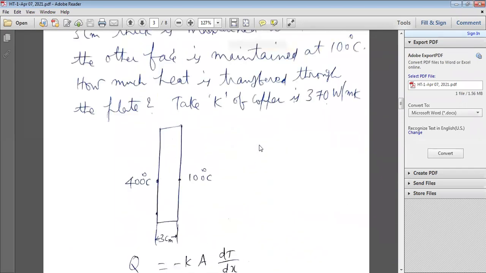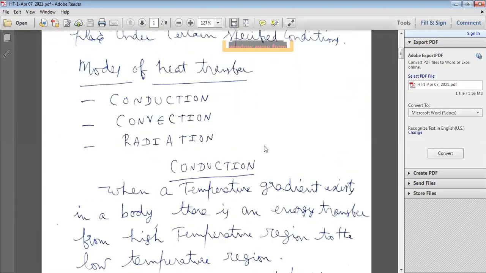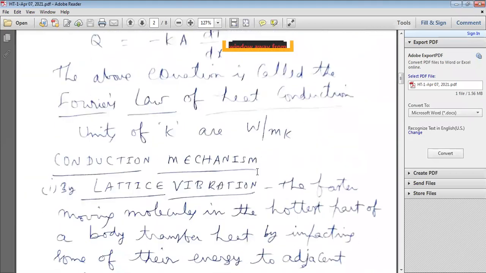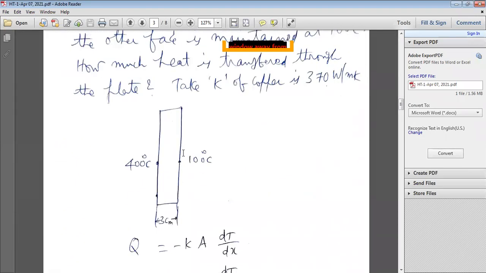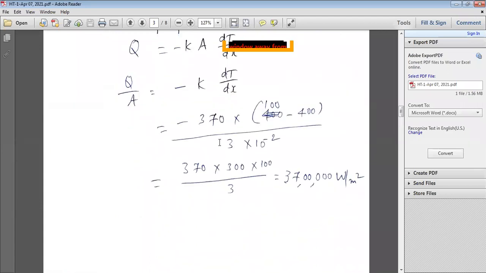Like that, briefly, what is conduction heat transfer? Introduction to conduction. What is conduction? What is the conduction heat transfer mechanism? And how to solve a small problem.